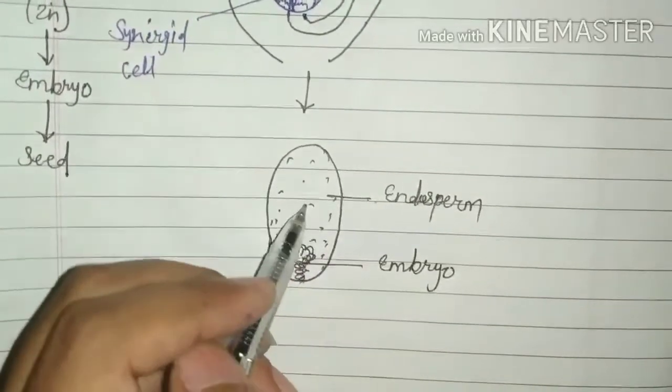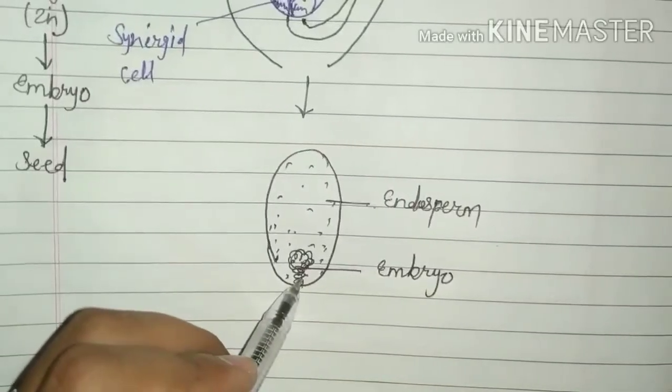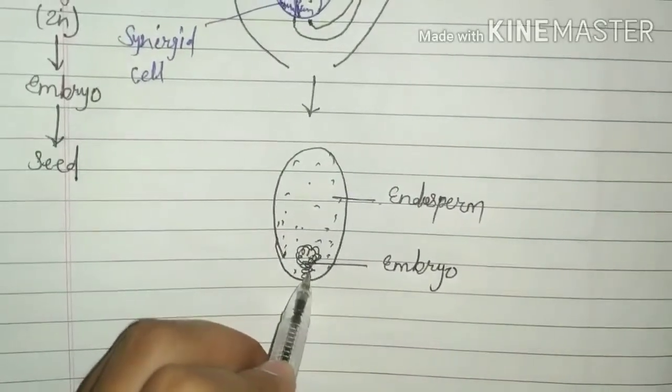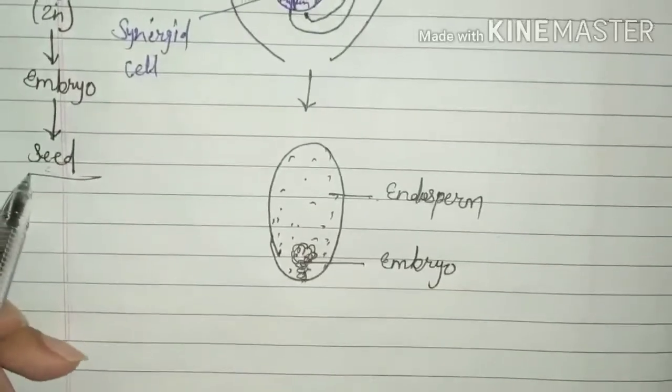The function of endosperm is to provide nutrition to the developing embryo. After that, the embryo converts into seed.